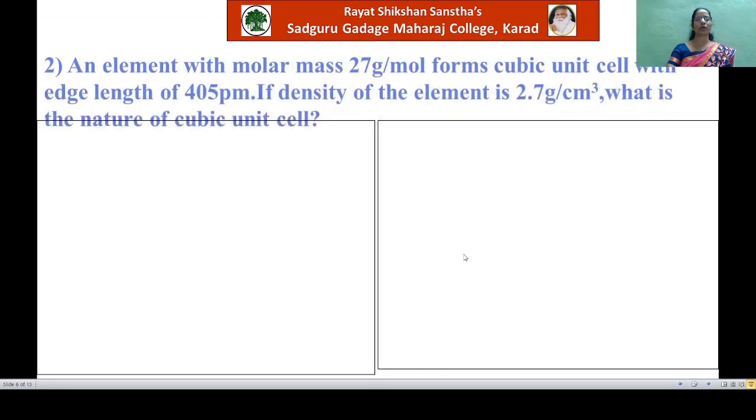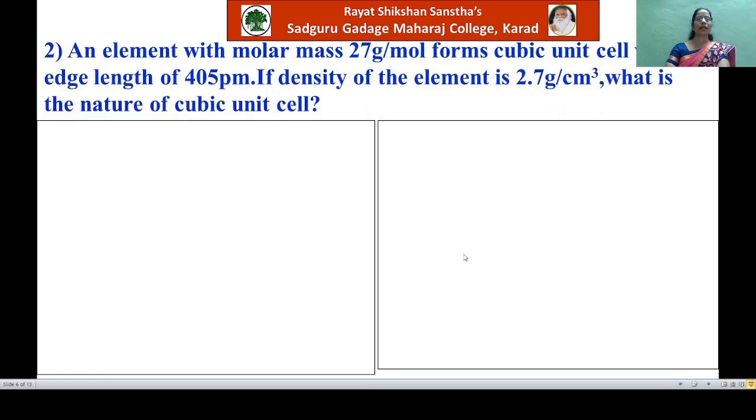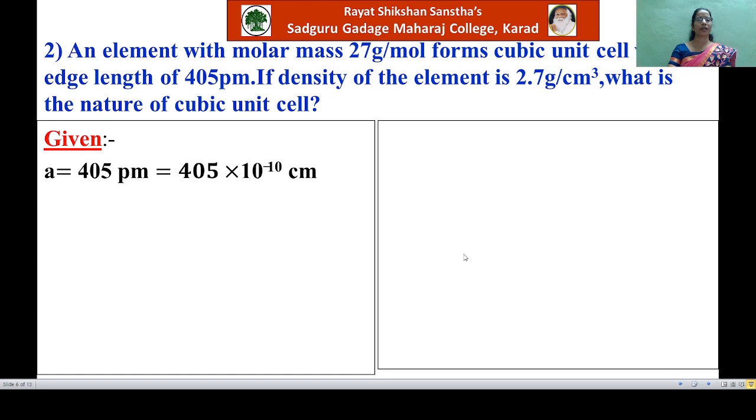Now see the second numerical. Read it. An element with molar mass 27 gram per mole forms a cubic unit cell with edge length of 405 picometer. If the density of the element is 2.7 gram per cm cube, what is the nature of the unit cell? Here, first write the given data. Edge length a is equal to 405 picometer, that is equal to 405 into 10 raised to minus 10 centimeter.